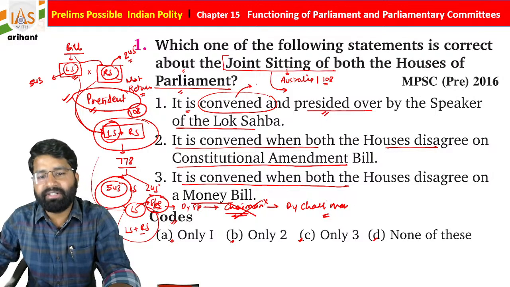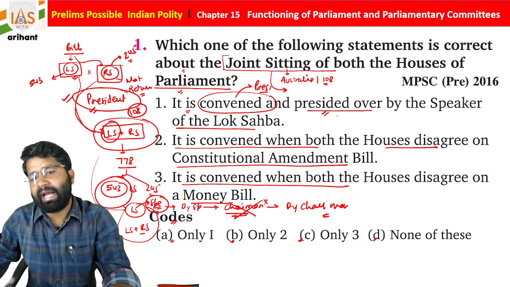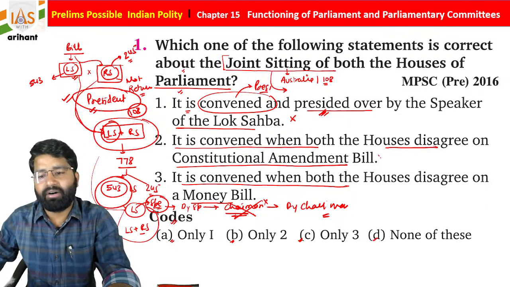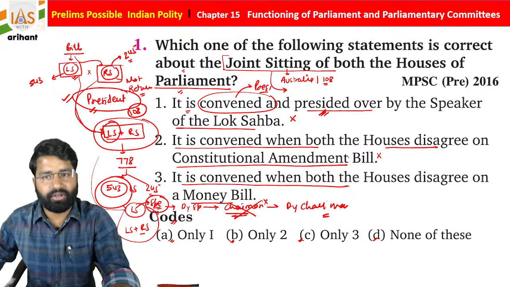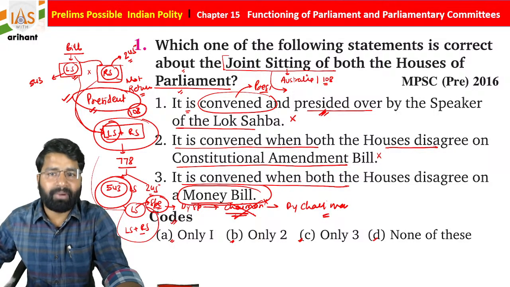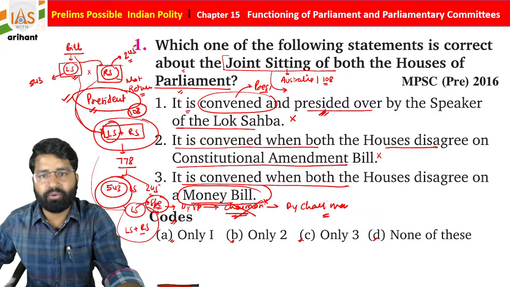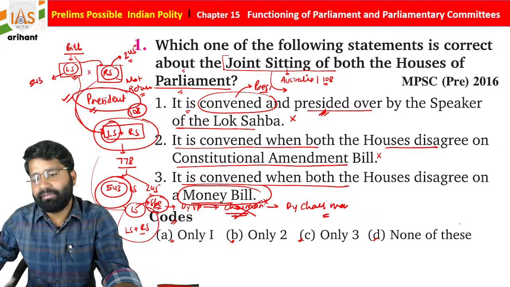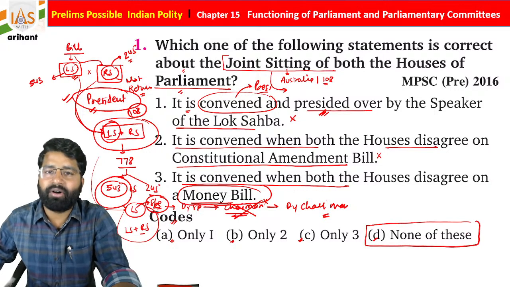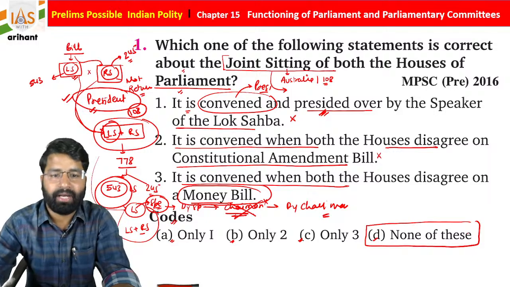So it is convened by the President and presided by the Speaker of Lok Sabha. So this statement is going to be incorrect. And students, over the constitutional amendment bill, this joint sitting is not going to be done. As well as if it is a money bill, then Rajya Sabha doesn't have power to reject or withhold that bill. So if we go with the most appropriate answer, students, it will be none of these or none of the above. I hope you understand it.